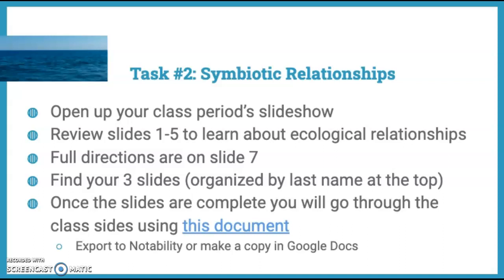For example, I think period 1 starts with Diego A. His slides will be the first 3 slides, and then it's organized by last name going down. For period 4, I think it starts with Jackson A. There's quite a few because every person in the class has 3 slides. So scroll down until you find your name at the top, and then you'll complete your 3 slides, 1 for each type of symbiotic relationship.